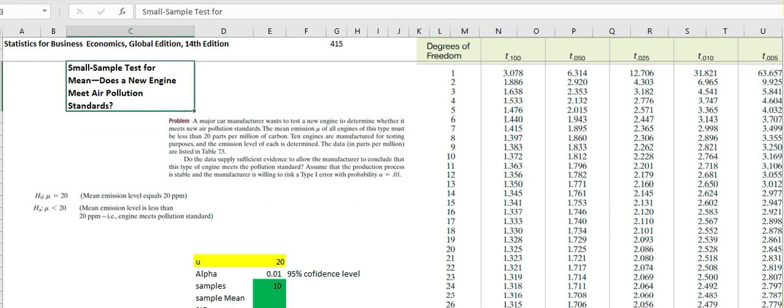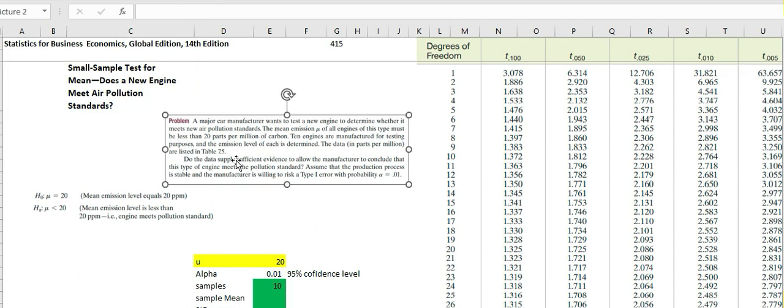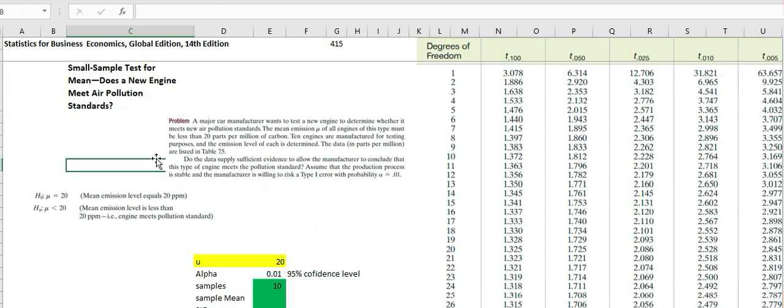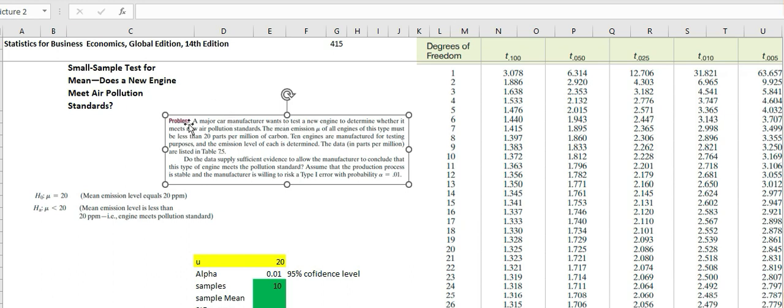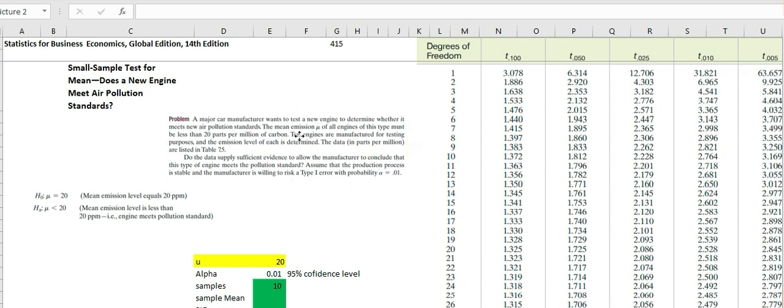Okay, we're here to simplify statistics again using Excel. So here we have a problem from the book. You can pause the video and start reading this one, and we'll tackle that later. But for now, I wanted to go straight on